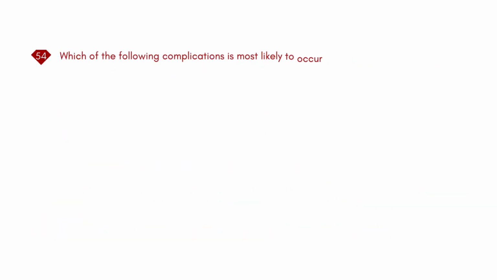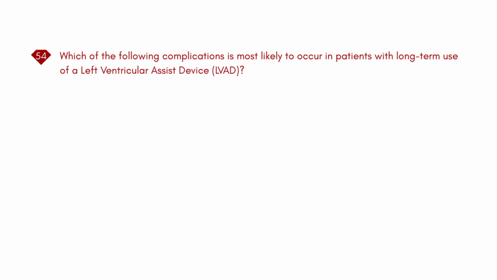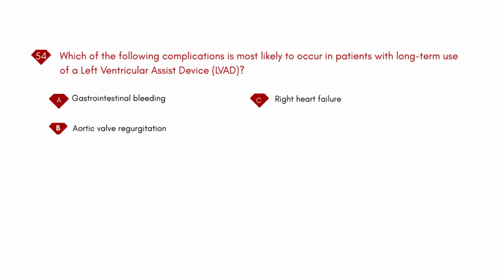Which of the following complications is most likely to occur in patients with long-term use of a left ventricular assist device, LVAD? A. Gastrointestinal bleeding. B. Aortic valve regurgitation. C. Right heart failure. D. Pulmonary embolism. Answer: C. Right heart failure.